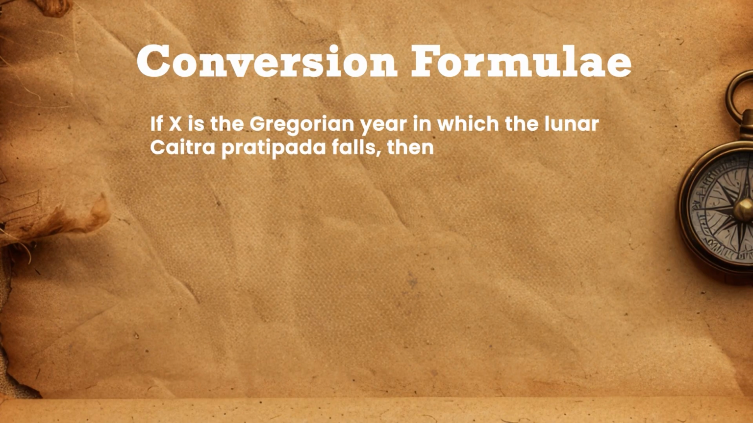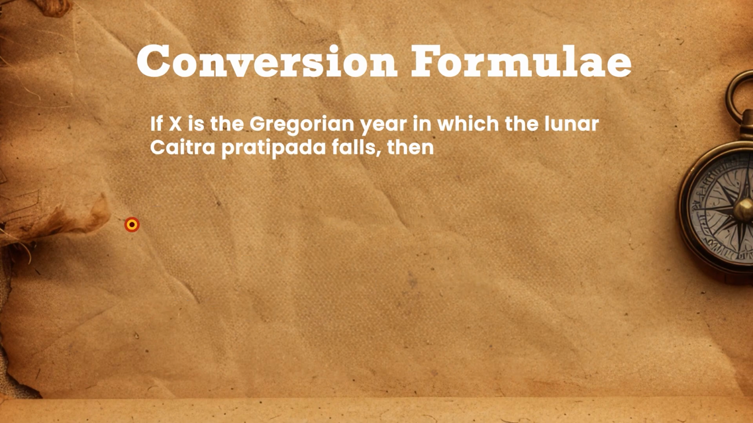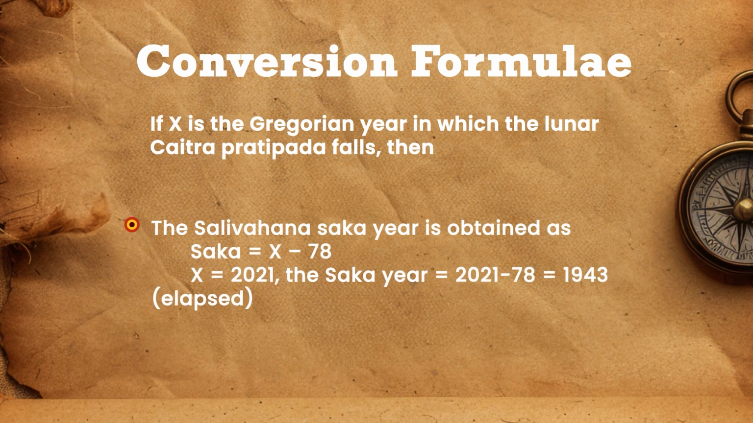So this is the conversion formula. If X is the Gregorian year in which the lunar Chaitra Pratipada falls, then the corresponding Kali Yuga year is obtained as Kali = X + 3101. So if X is 2021, then Kali = 2021 + 3101 = 5122, which has already elapsed. Similarly, the Shalivahan Shaka year is obtained as Shaka = X - 78. If X is 2021, then the Shaka year would be 2021 - 78, that is 1943, which has also elapsed.